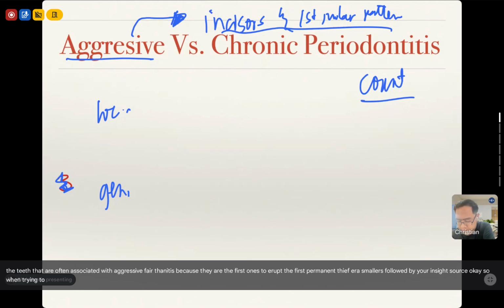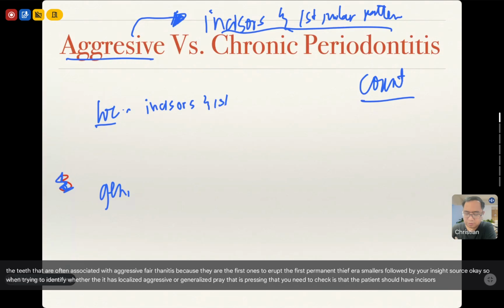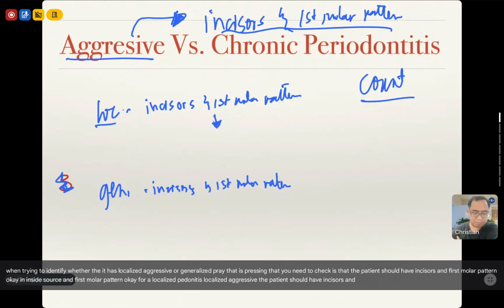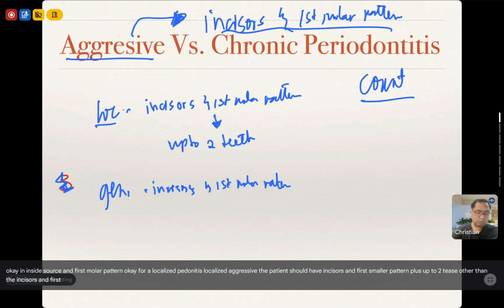When trying to identify whether the patient has localized aggressive or generalized periodontitis, the first thing you need to check is that the patient has the incisors and first molar pattern. For localized aggressive periodontitis, the patient should have the incisors and first molar pattern plus up to two teeth other than the incisors and first molars.